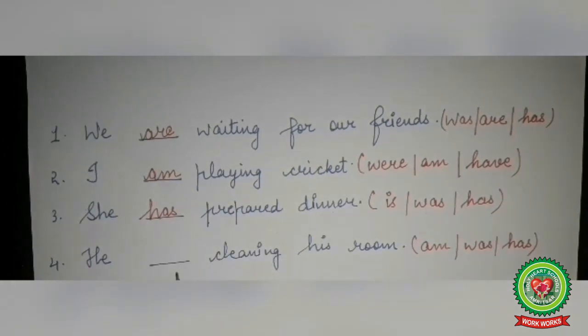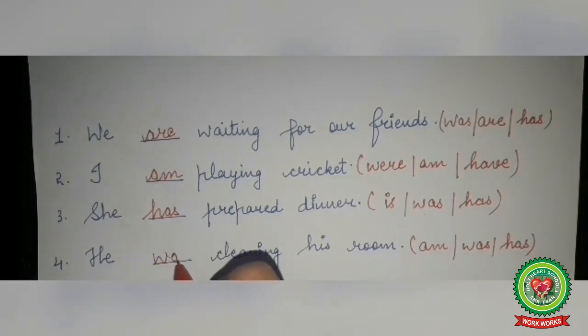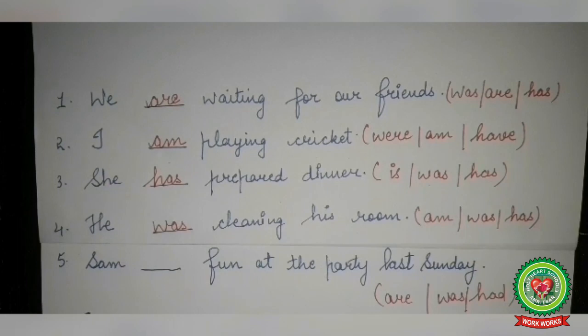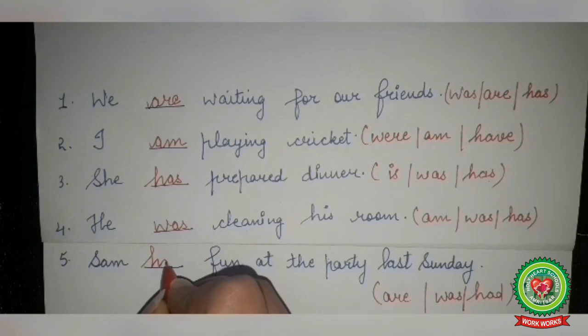Number 4, he dash cleaning his room. Here we have options am, was and has. Here the sentence shows that the action was going on in the past time and we have singular subject he. So here we will use the helping verb was. Now look at the sentence number 5. Sam dash fun at the party last Sunday. Here the sentence shows that the action was completed in the past time, that is last Sunday, and Sam is a singular subject. So here we will use the helping verb had.